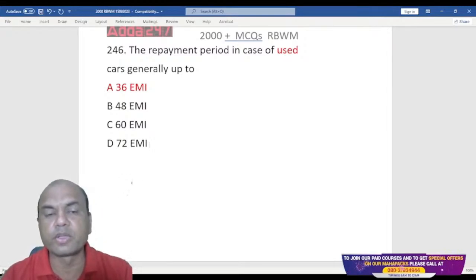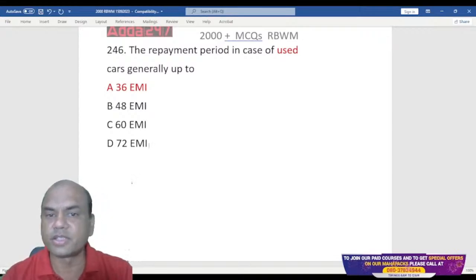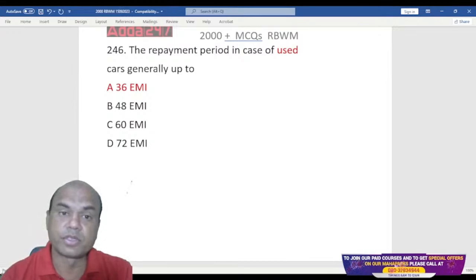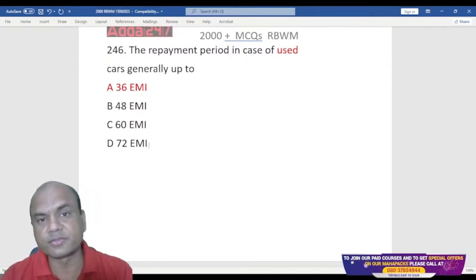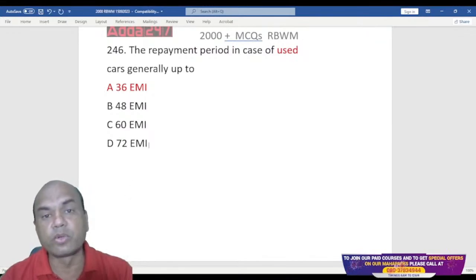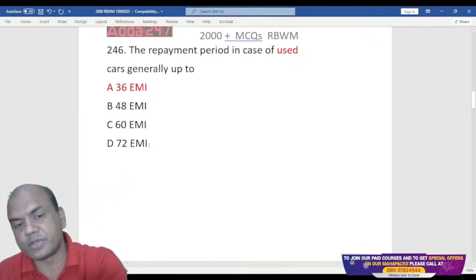Type in the comment section. Scooter, bikes. It is 3 years, correct? 36 EMI. Scooter, bike, two-wheeler, anything, it is 3 years. Okay, 36 EMI. Next one.